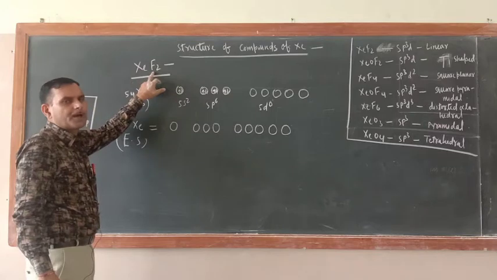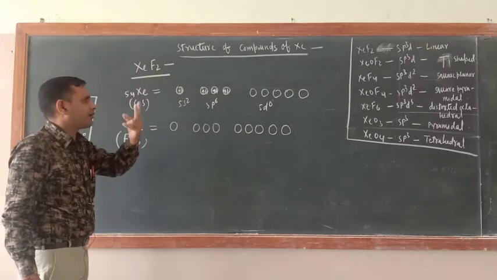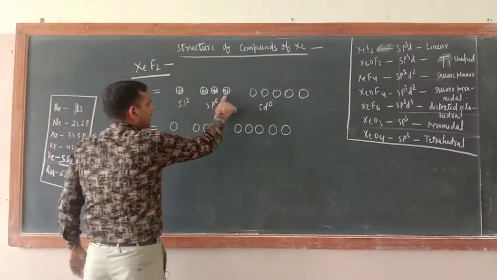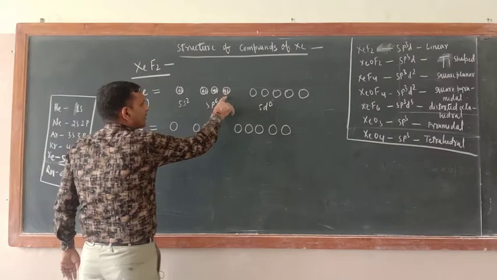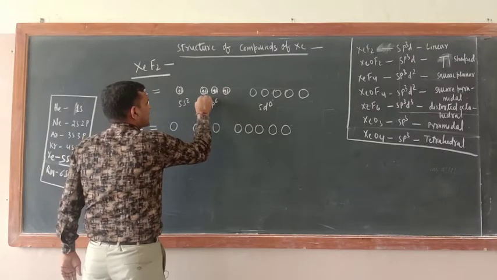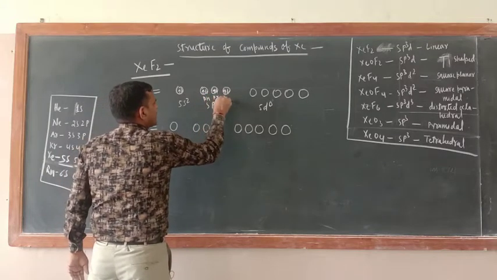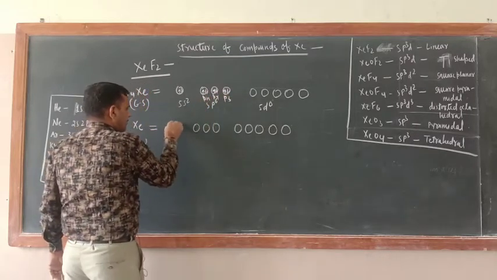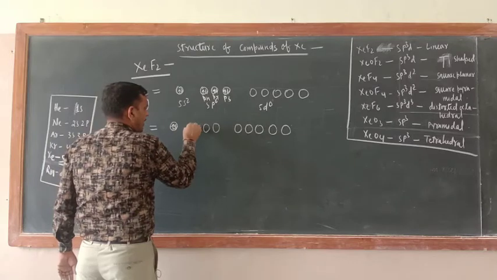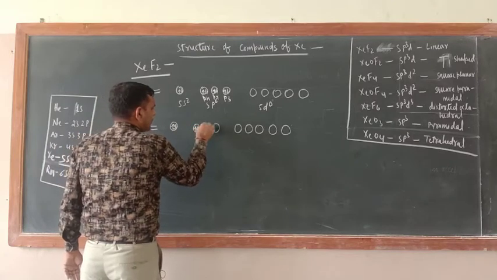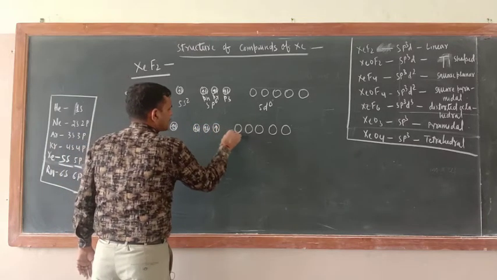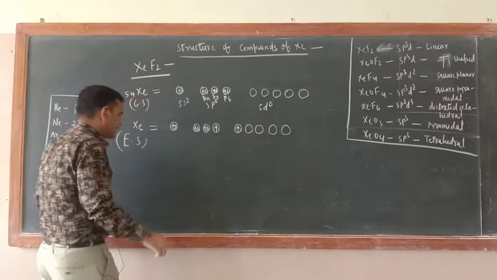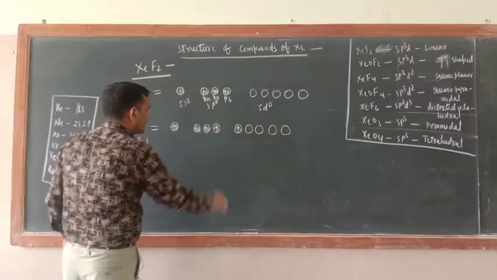So 2 fluorine atoms, naturally you want 2 unpaired electrons. So just excite this electron. This is px, this is py, this is pz. Let there be 2 electrons here, and here also. Now you have got the 2 unpaired electrons.